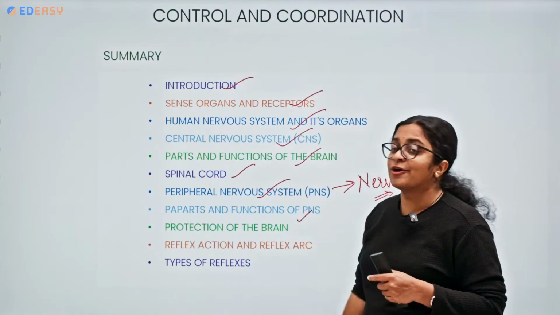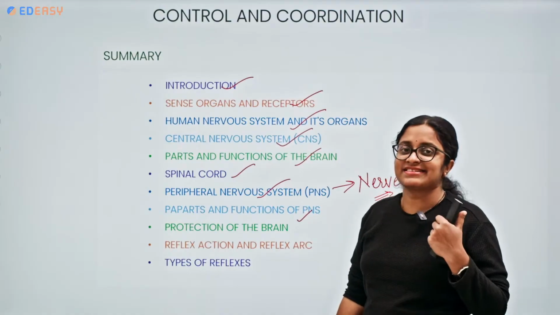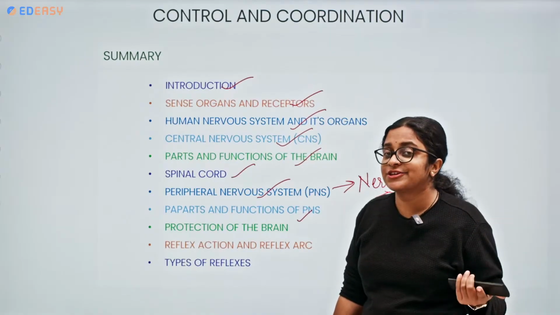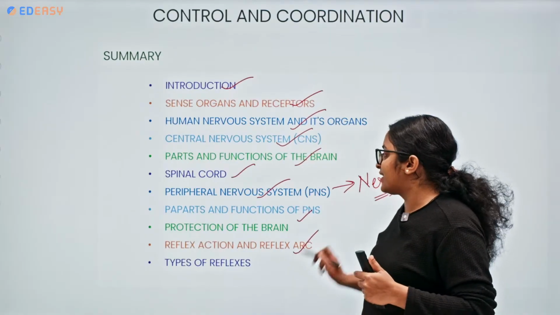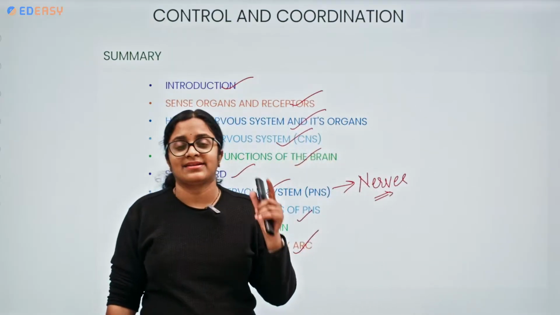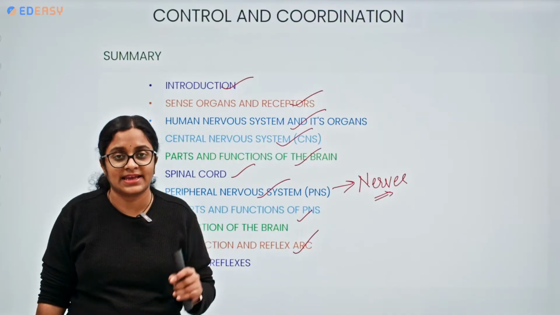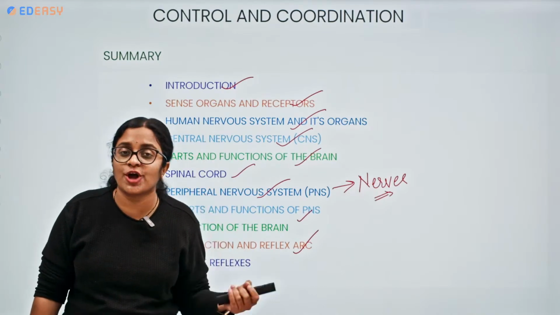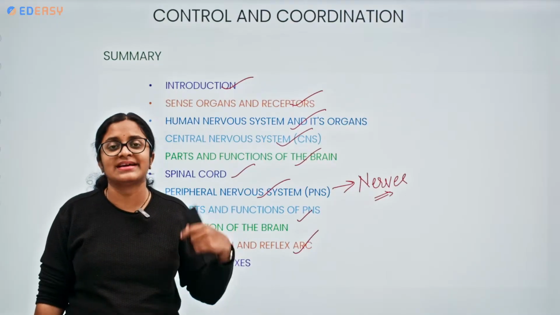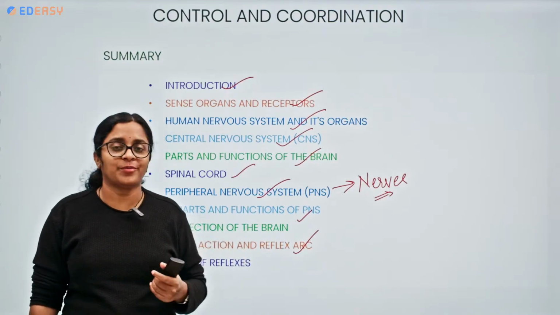The brain and the spinal cord are getting protected by the presence of a fluid, by the presence of meninges, spinal cord being present in the vertebral column, brain being present within the region of skull, the hard bony box. Finally, the reflex action and the reflex arc followed by cerebral and the spinal reflexes. Let me tell you once again, cerebral reflexes are very rare in occurrence, spinal reflexes are the most common because the spinal cord gives a quick automatic response without the conscious control. Later, of course, the brain is getting informed over here.